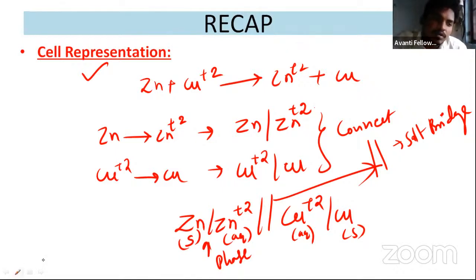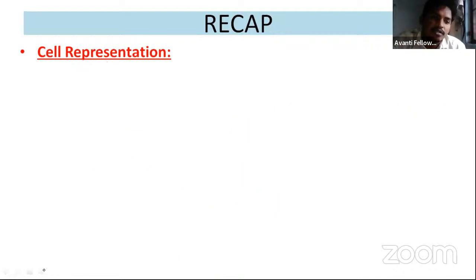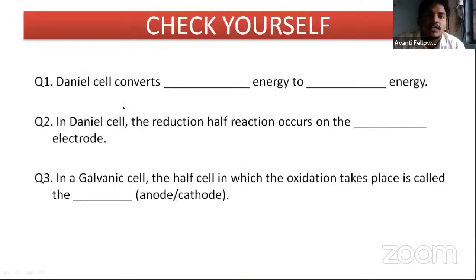So now try to answer this one. Daniell cell converts dash energy to dash energy. Which energy to which energy?